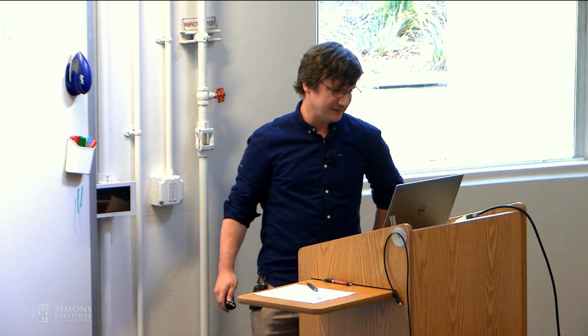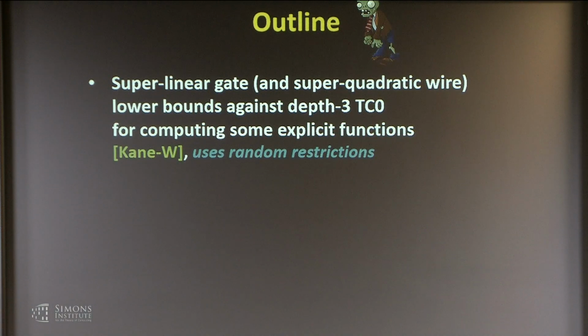So the first part is on superlinear gate and superquadratic wire lower bounds against depth 3 TC0 for computing some explicit functions. So this is majority of majorities of majorities. This is work with Daniel Kane that appeared in STOC 2016. It uses random restrictions. So it uses a very classical way of thinking about lower bounds in terms of randomly restricting the inputs. In that part, the slides have a black background.